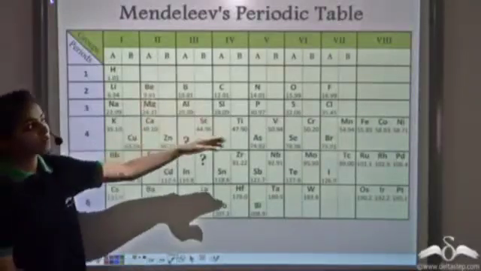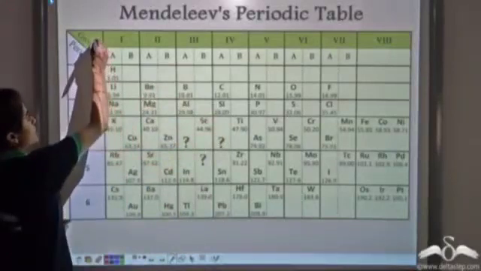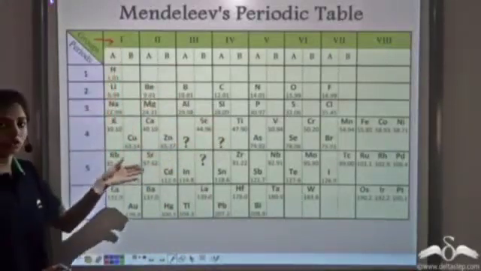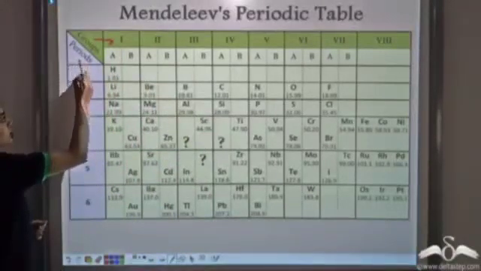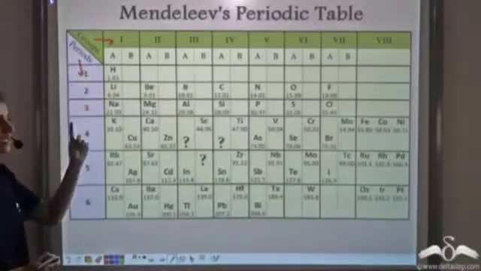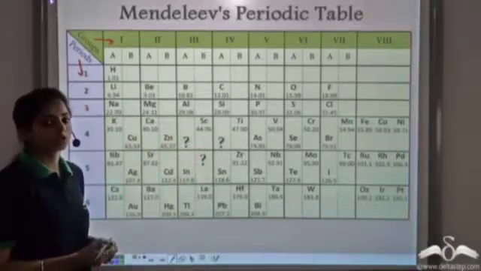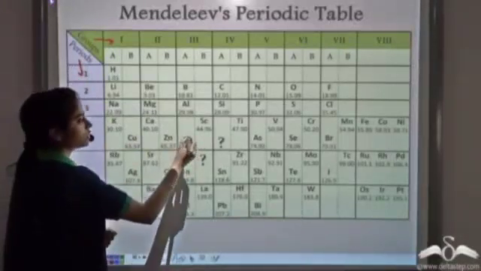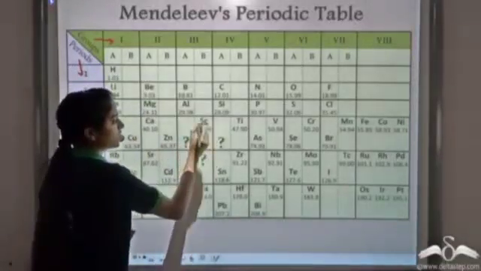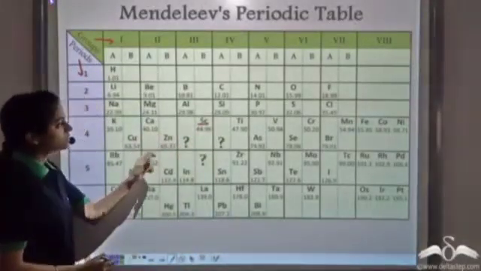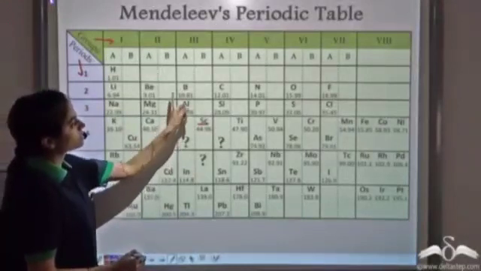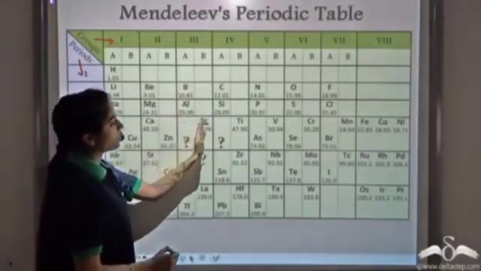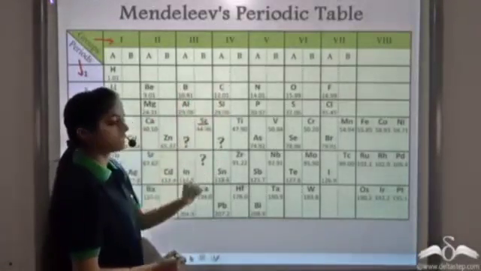It has 8 vertical columns which are known as groups. It has 6 horizontal rows that are known as periods. He arranged the elements in increasing order of atomic mass. When he reached calcium, he observed that the element after calcium, that is scandium, did not show properties similar to boron or aluminium. Neither did it show properties similar to carbon or silicon.